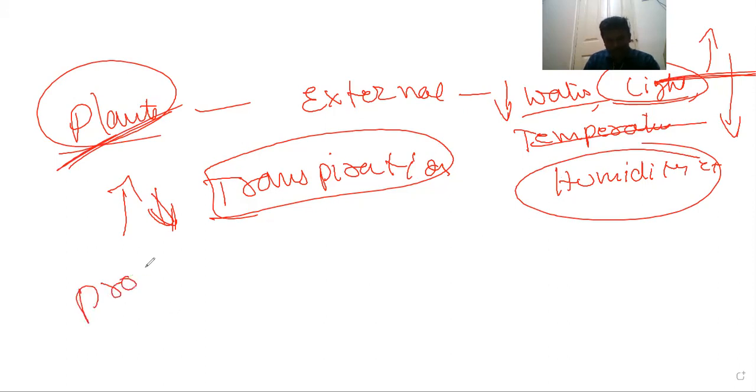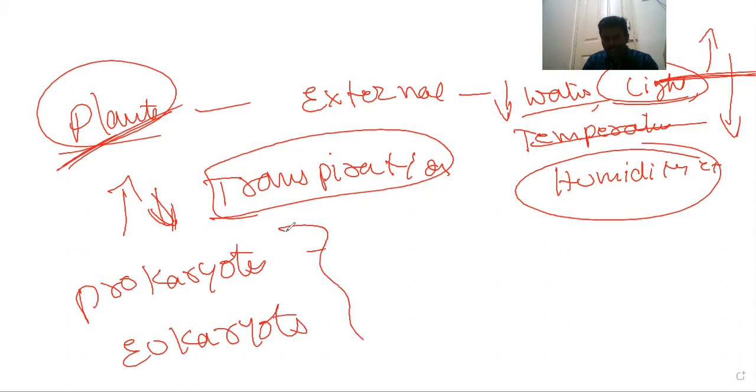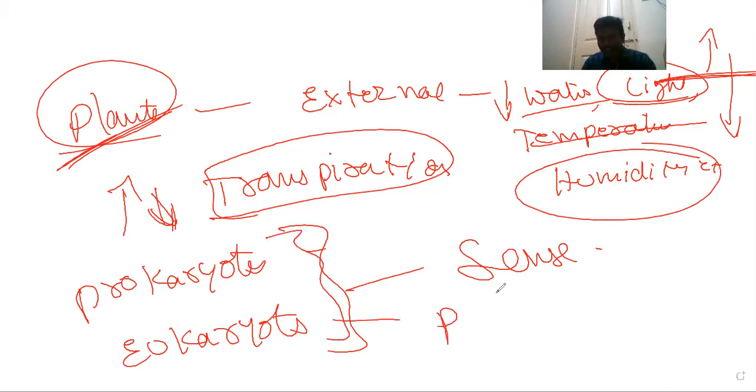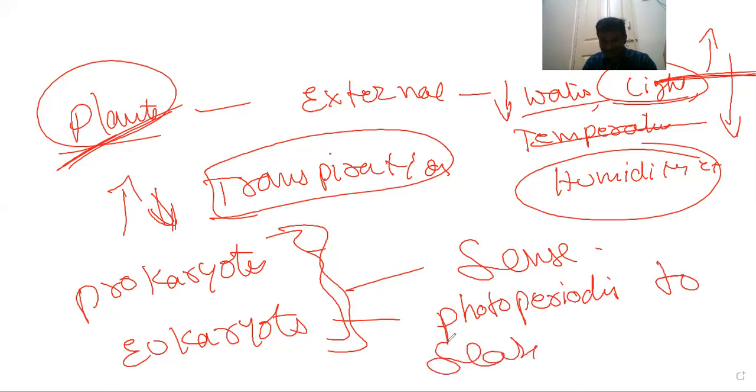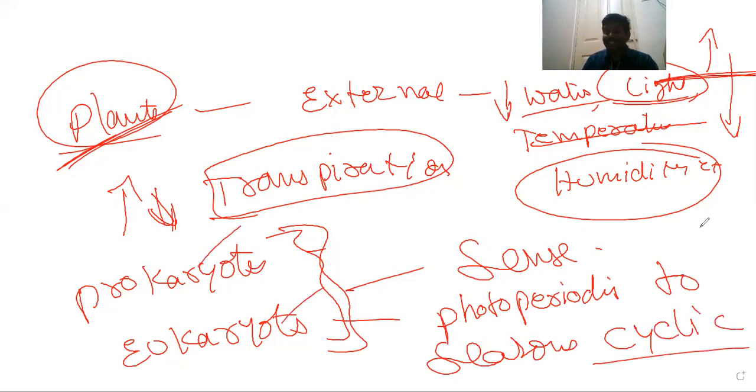From prokaryotes to eukaryotes, all organisms can sense the environment. They respond to light by photoperiodism, and to seasons by showing cyclic variations.